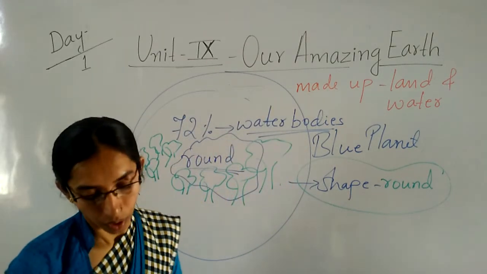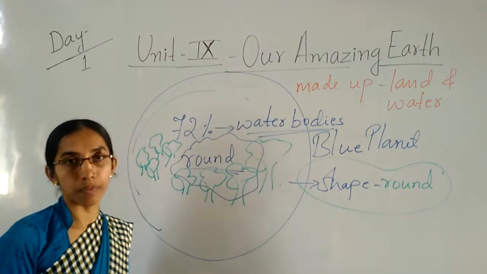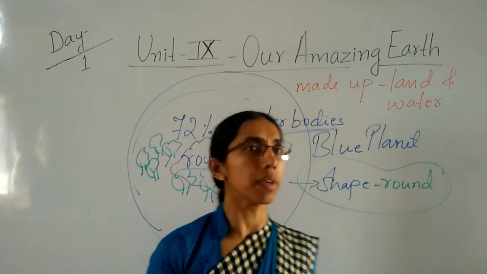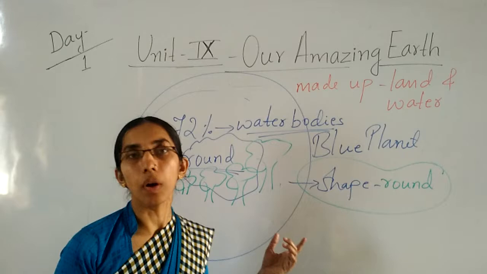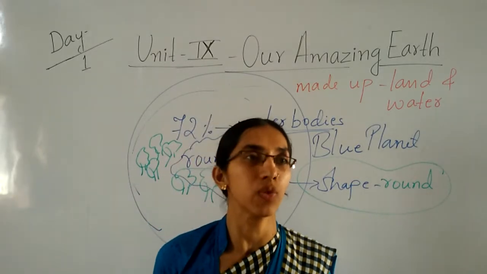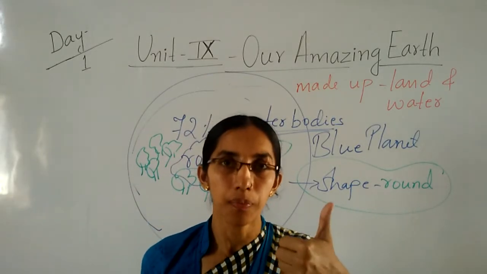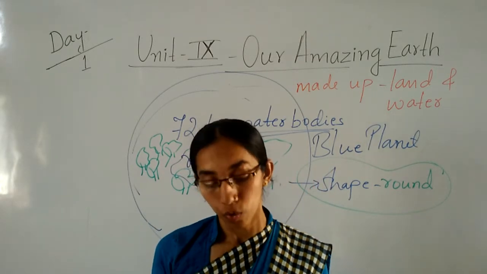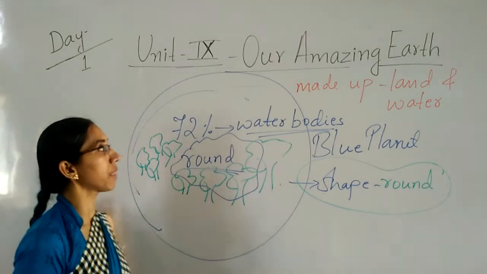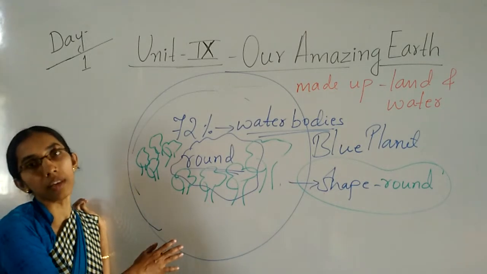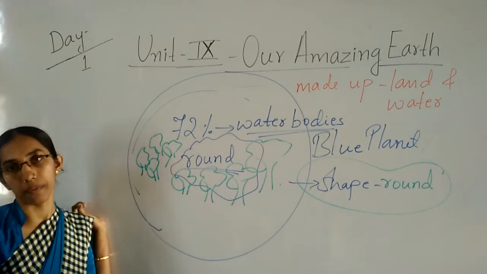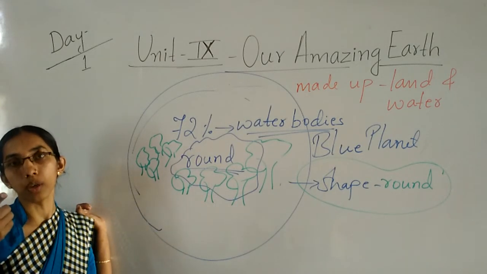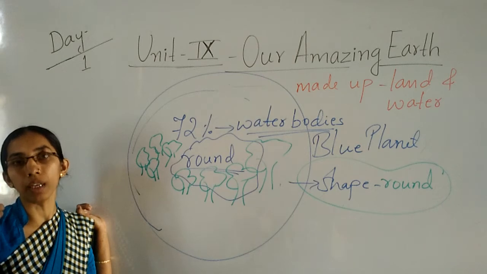Okay, children. Whatever we need to survive on this earth, everything we can see on this earth. What do we need to survive, children? Yes, air, water and food. Whatever we need, we get everything on this earth to survive. Air is to breathe, water to live, and then finally food.